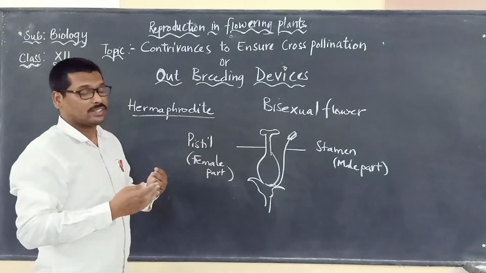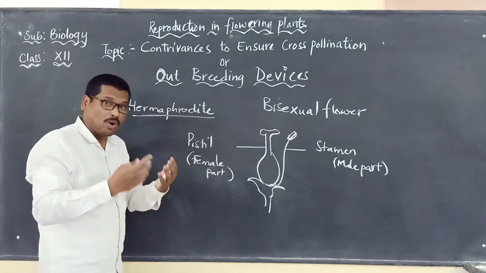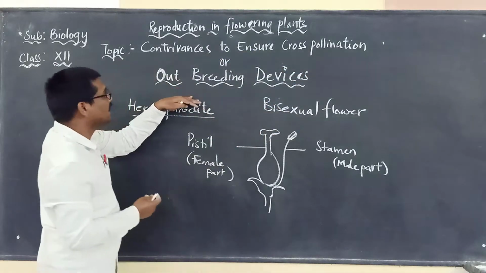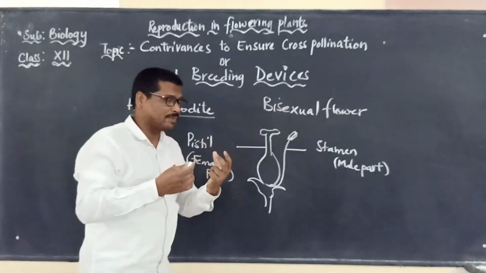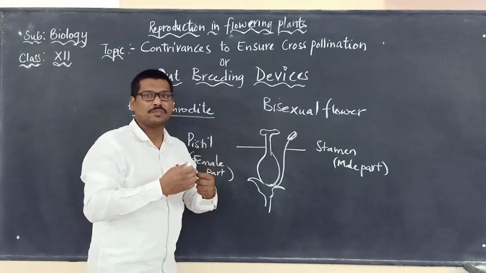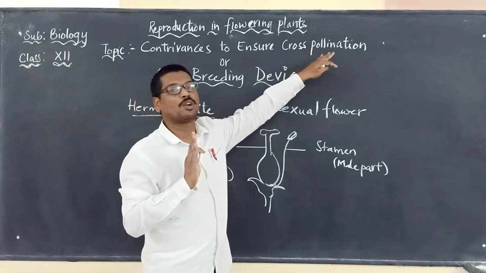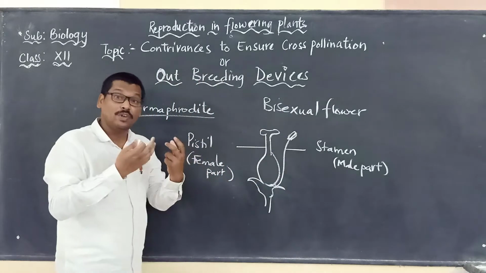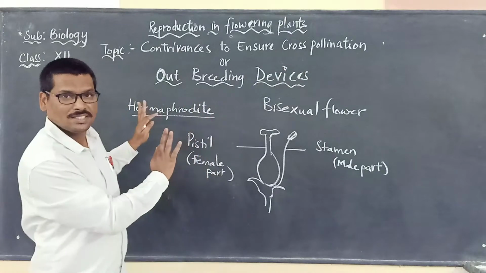They will adapt certain characteristics only to promote cross-pollination. So we are going to study these as outbreeding devices. All the flowers which are bisexual may not go for self-pollination most of the time. They will prefer cross-pollination. So what are the adaptations the flowers will show in order to achieve cross-pollination? We are going to discuss this.